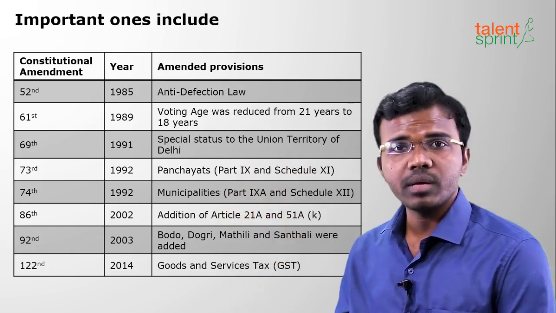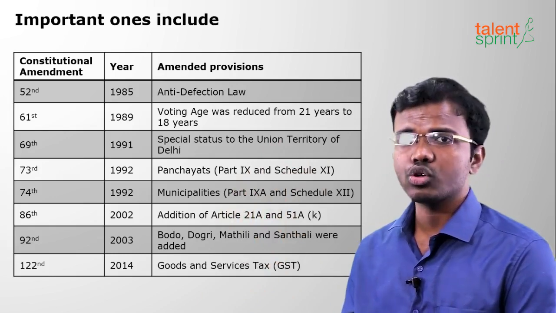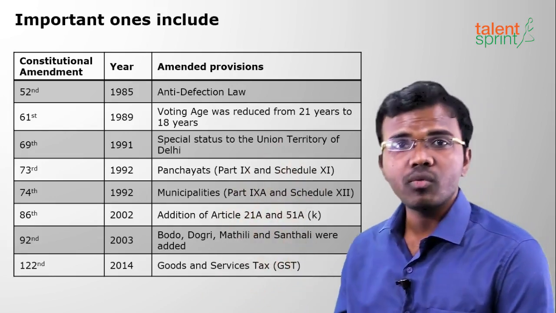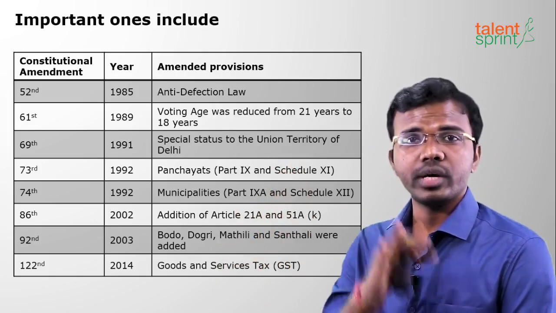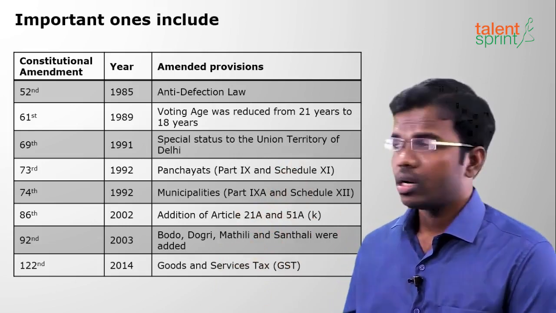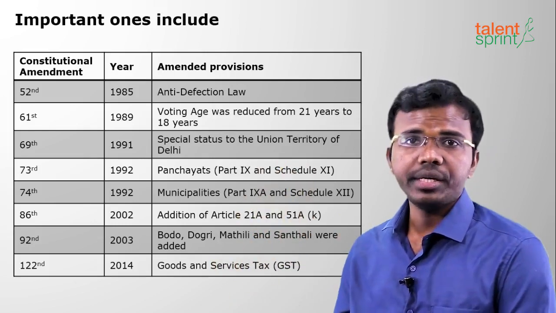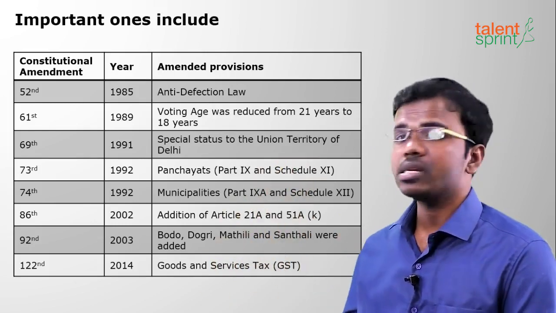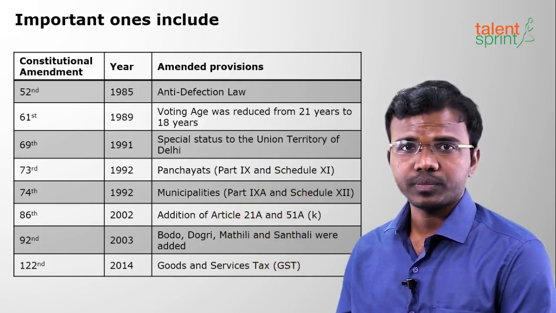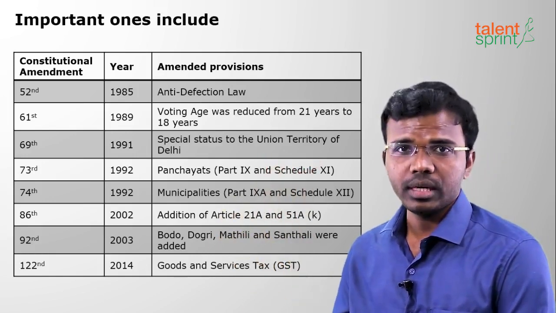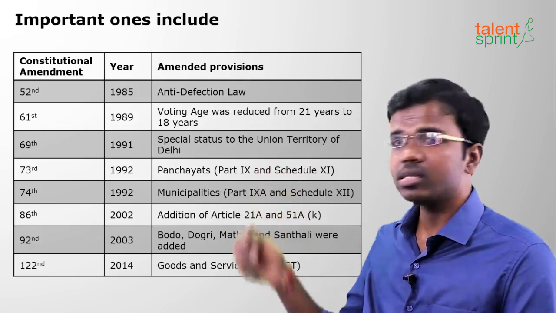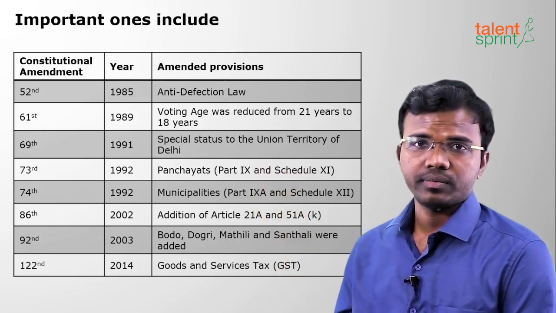Next is the 61st Amendment 1989. This is also important. It has reduced the voting age from 21 years to 18 years. Earlier it was 21 years minimum voting age. Now it is 18 years. Next is the 69th Amendment 1991. Special status was given to the Union Territory of Delhi under the 69th Amendment 1991.